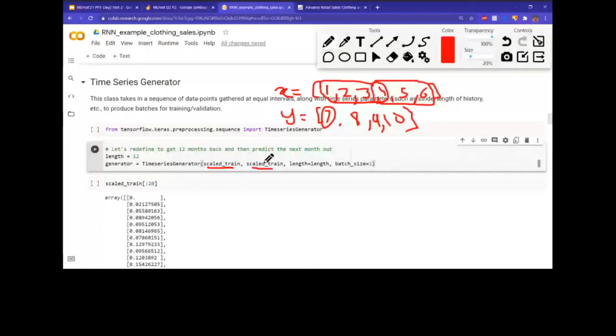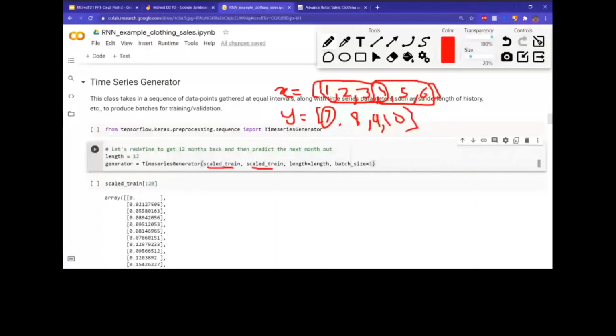In our case, we only have one data set. That's why both our training sequence as well as the prediction labels are in the same data set, in the same sequence. But if we had two different sequences, one with the training sequence and the other with the prediction labels, then we would be passing two different things here. But in our case, both of them are in the same sequence, so we have passed scale train both times.